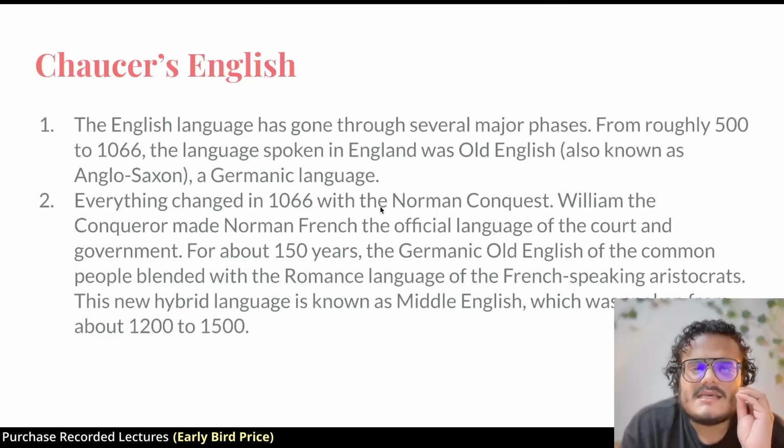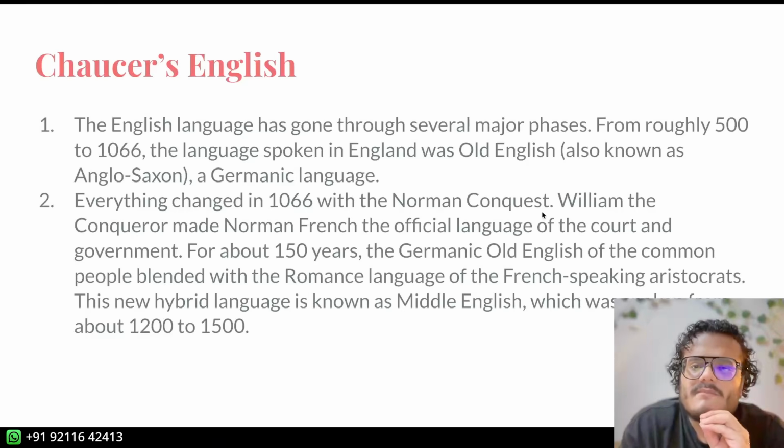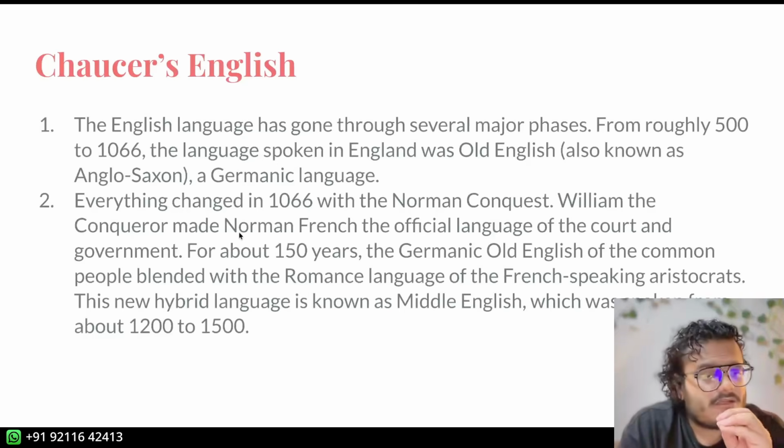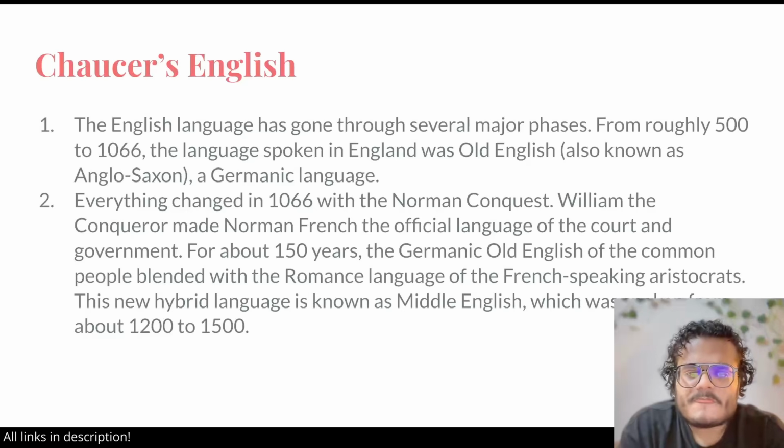In 1066, the Norman people took control over England. Norman people are basically medieval French people or old French people, right? This is called the Norman Conquest, very important, and this was led by William the Conqueror. During this time, the French language became the official language, not the French of today, but the French of that time, became the official language of the court. So everybody who wanted to be educated had to learn French and Latin because a lot of the teachings in the church and operations were still being done in Latin.